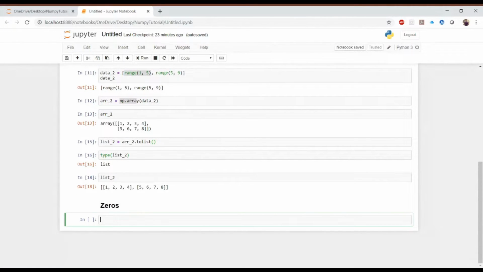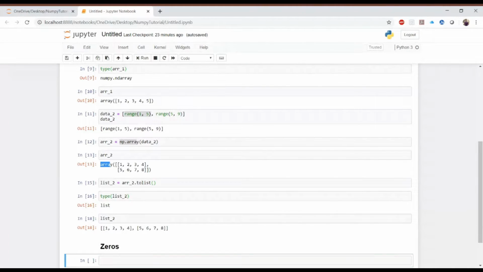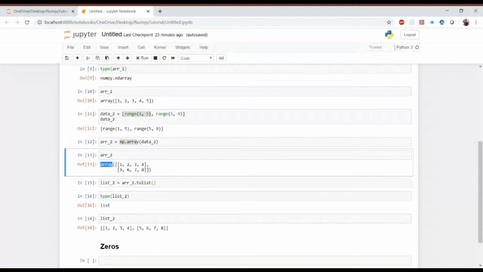So Chetan, in array underscore two, if you see the output, it is wrapped with array. What is this array? It doesn't look like a data type, because the data type is ndarray. What is this wrapper? Exactly, it is just mentioning that the object over here is an array.